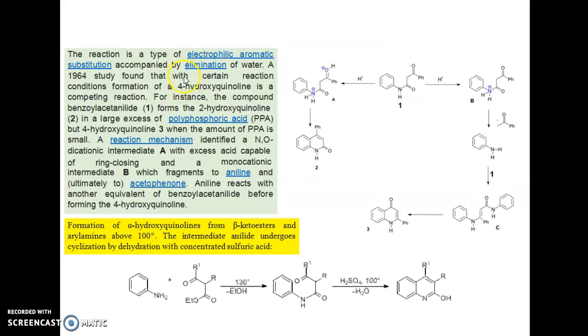This reaction is an electrophilic aromatic substitution accompanied by elimination of water, and we can see here that under such conditions 4-hydroxyquinoline is formed. Benzoylacetanilide forms 2-hydroxyquinoline in excess of polyphosphoric acid, but 4-hydroxyquinoline when the amount of PPA is small. The reaction can be given like this.